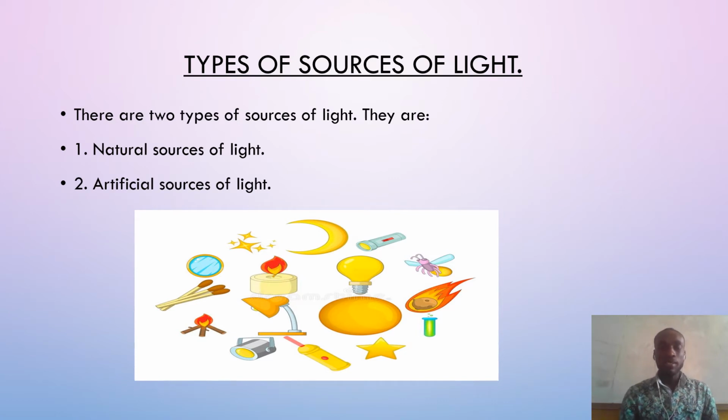So let's come up with the types of sources of light. There are two types of sources of light. We have the natural sources of light, and then we have the artificial sources of light. These are the two main types of sources of light.